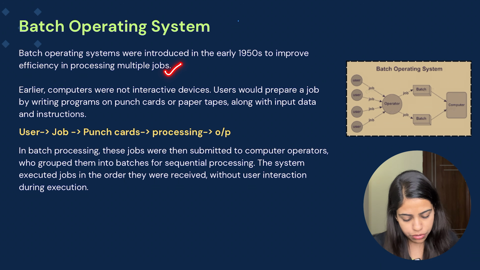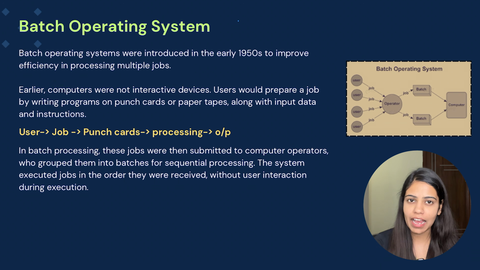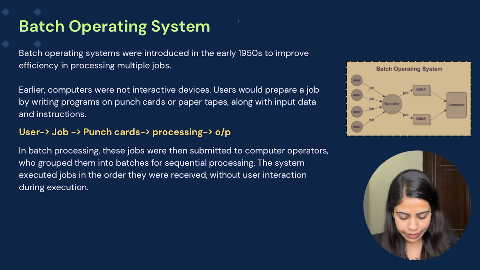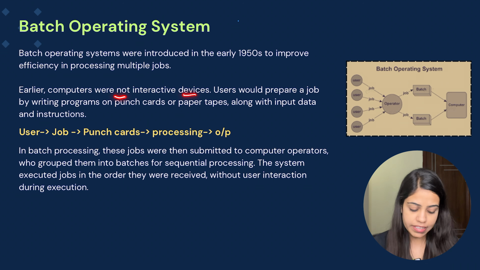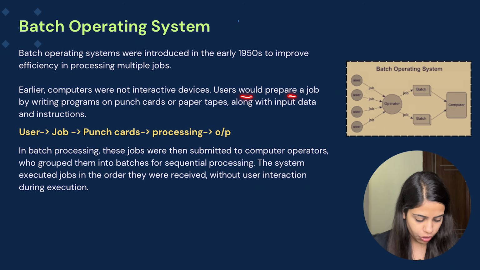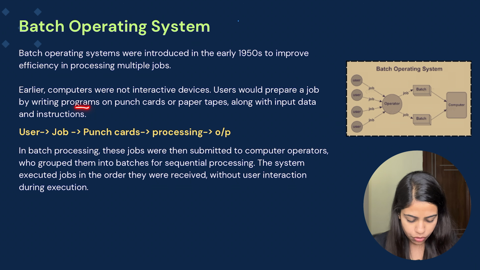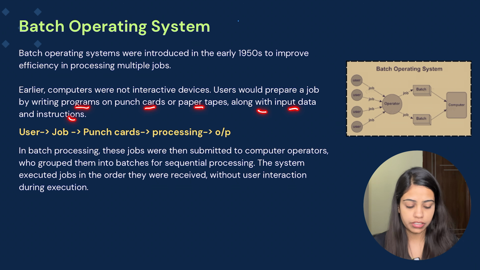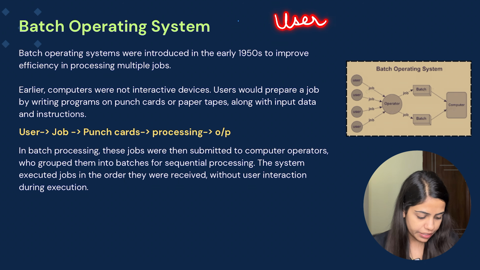Now earlier what used to happen was the computers were not interactive enough. So the user used to prepare a job. That particular job has some program, like some code, then some input data, then some instructions, and that was fed into punch cards or paper tapes, and then we used to get the output. So earlier computers were not interactive devices. The user would prepare a job by writing programs on punch cards or paper tapes along with the input data and instructions. So the user used to create a job.